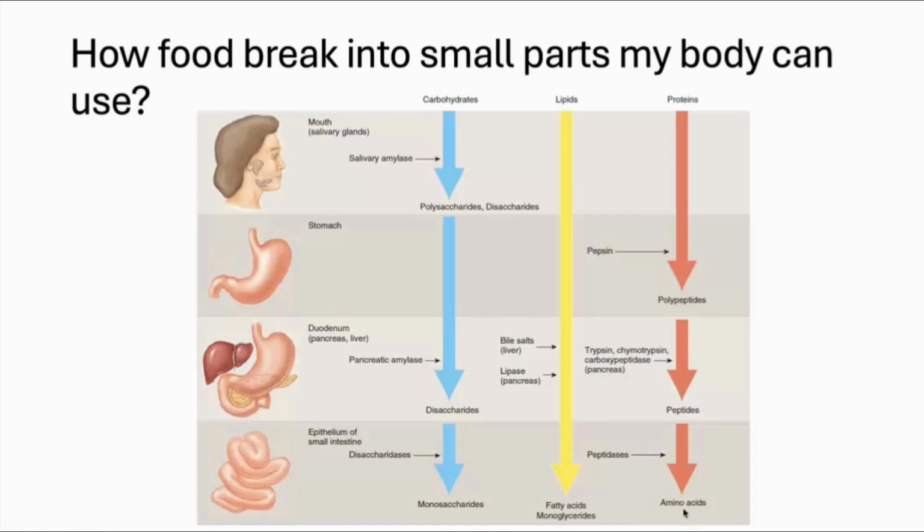carbohydrates, lipids and proteins. So our body absorbs the nutrients in the form of simpler units, not in a complex form. The complex things, that is carbohydrates, lipids and proteins, are converted into smaller units. Carbohydrates will be converted into monosaccharides, lipids will be converted into fatty acids and monoglycerides, and proteins will be converted into amino acids, and then our body absorbs these nutrients.